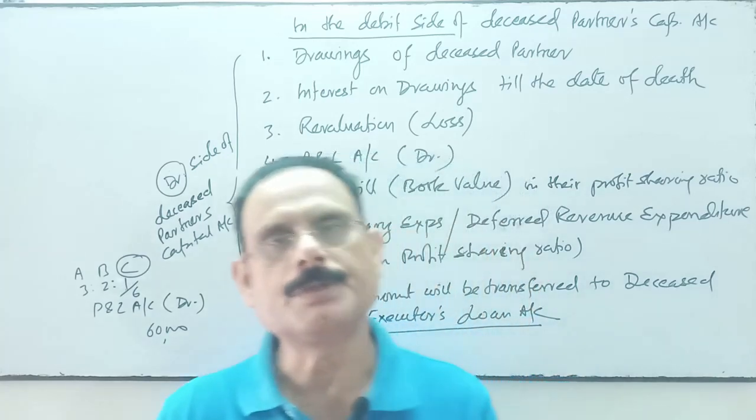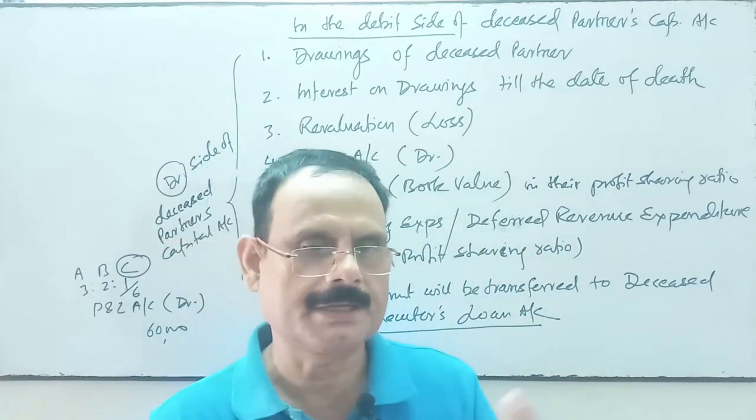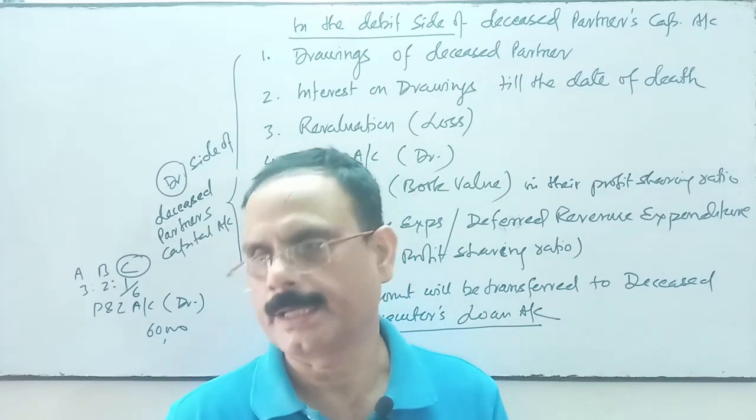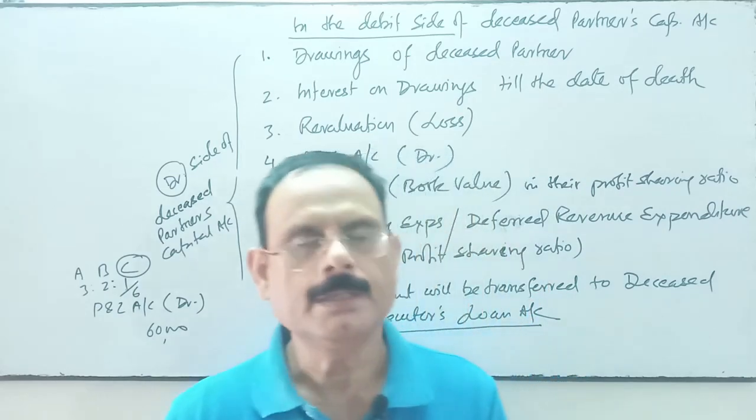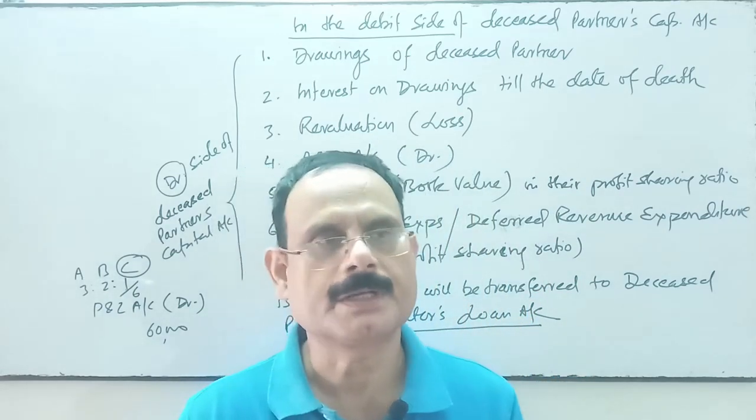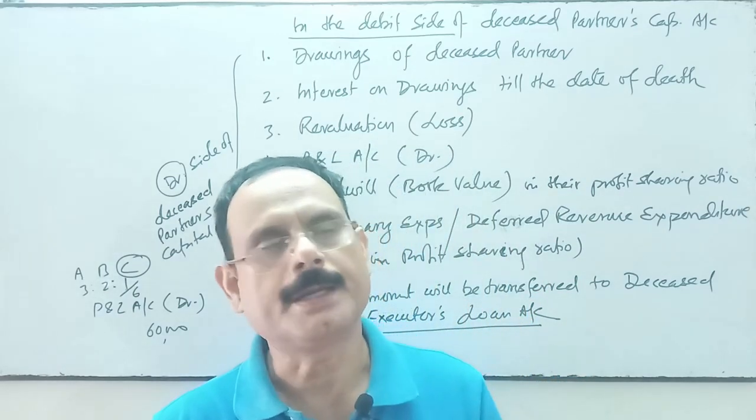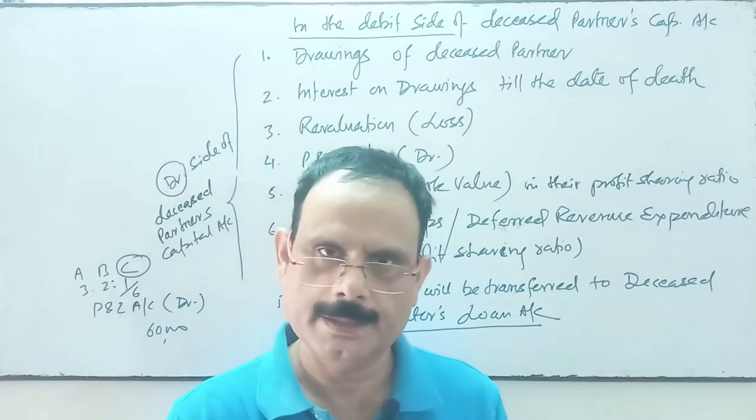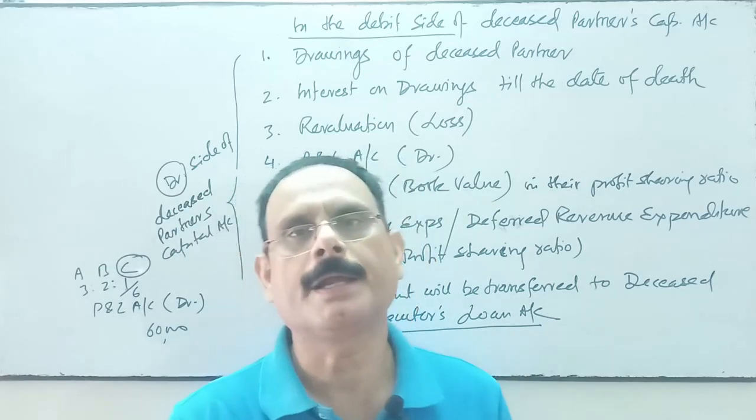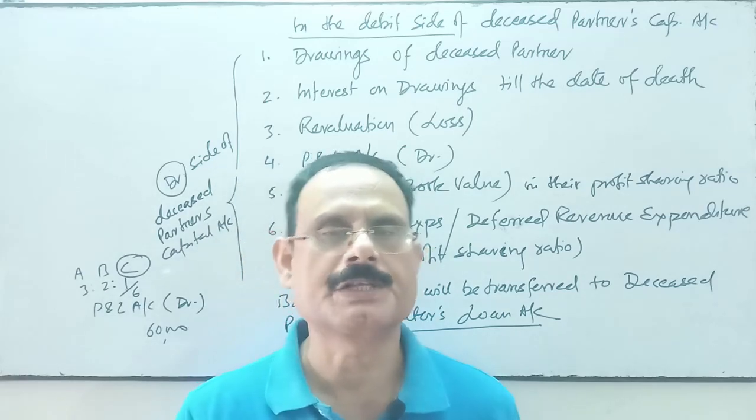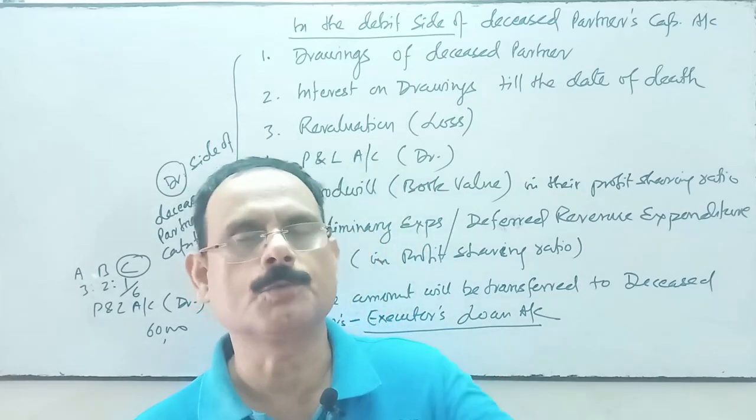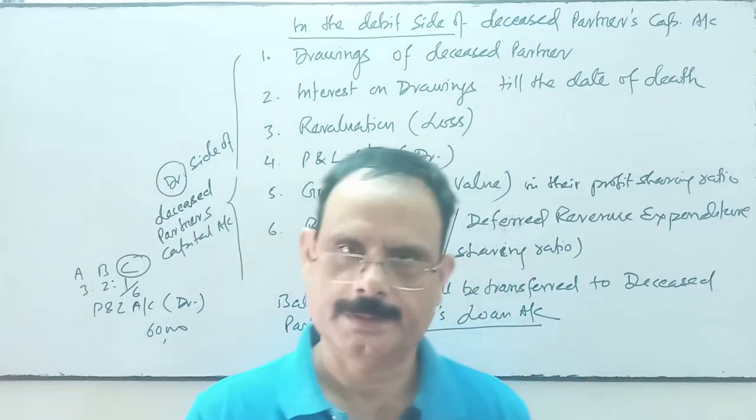Okay, or executors of that partner to whom he has given the right to get the money after his death. So that amount will be transferred. If it is paid, the whole amount may be paid, or some part may be paid and the rest will be transferred to loan, or the whole amount will first be transferred to loan and gradually that amount will be paid in future.